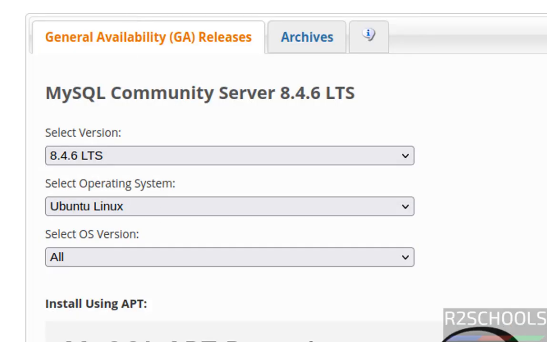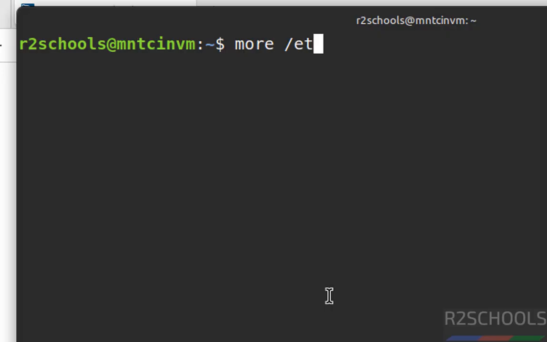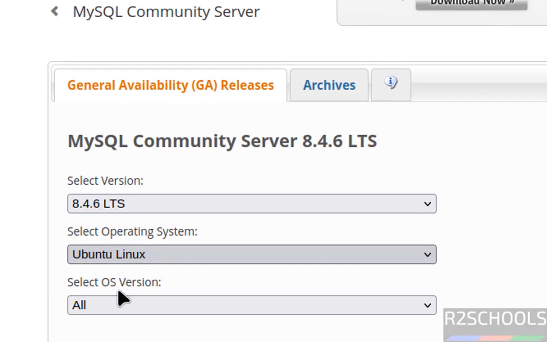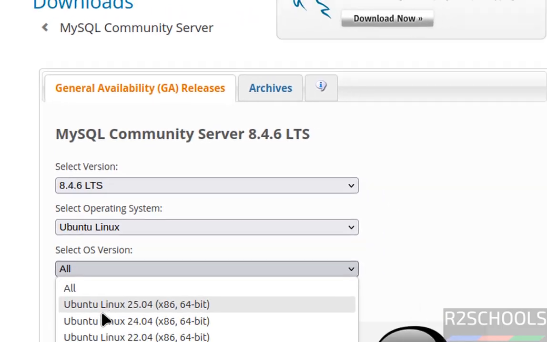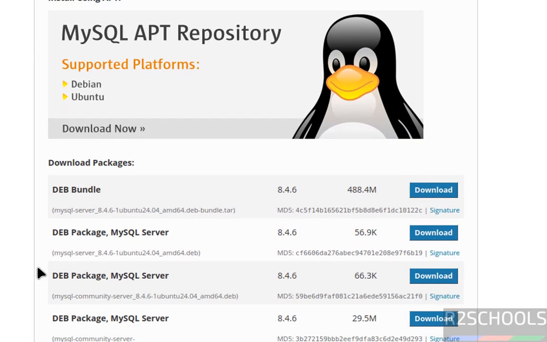Why? Open terminal, more /etc/os-release. See, its ID is like Ubuntu Debian and its Ubuntu code name is Noble. Noble means it is Ubuntu 24.04. Okay, so select the Ubuntu version 24.04. Then see, once you selected it, populated the list of the Debian packages that needs to be downloaded and